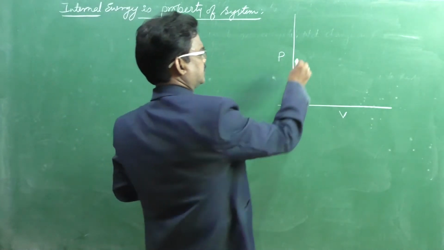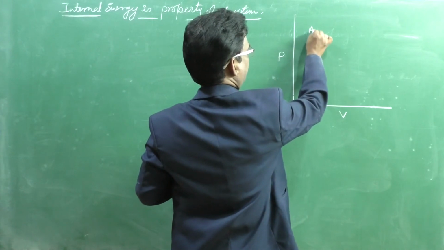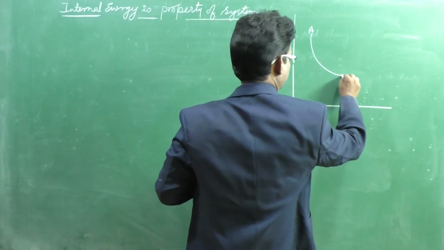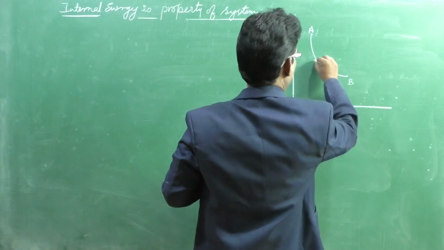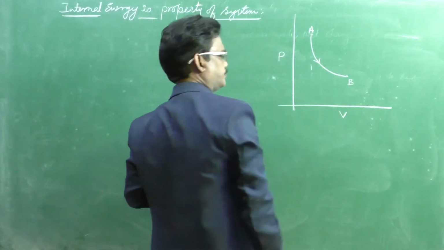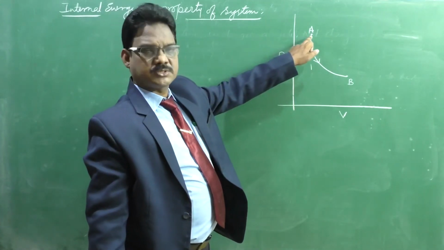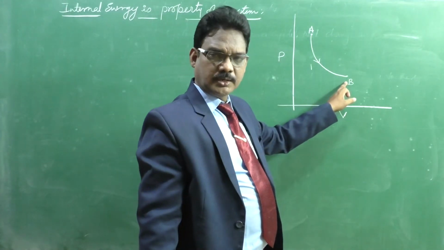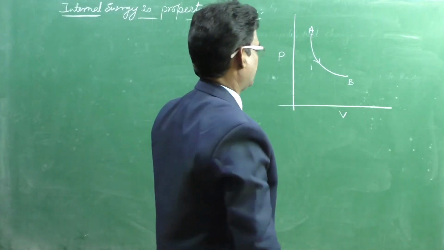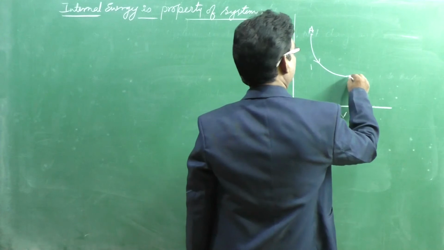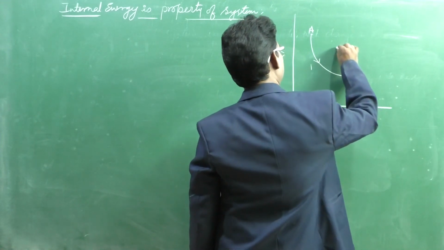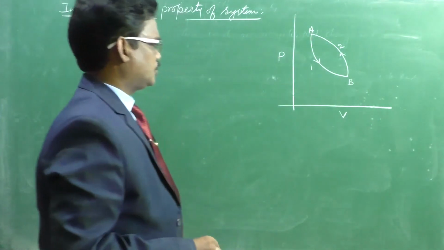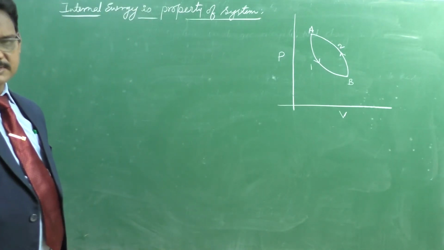A system is at point A. After a thermodynamic process 1, it reaches state B. From B, a thermodynamic process 2 is followed and the system reaches its initial condition. That means a cycle is completed.